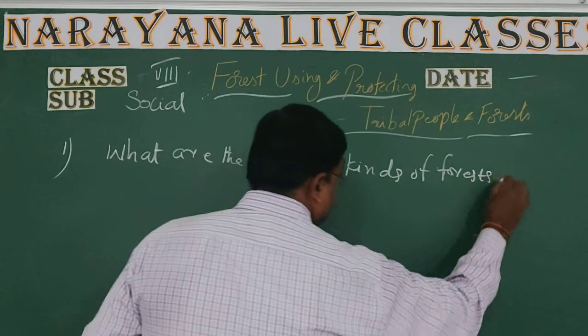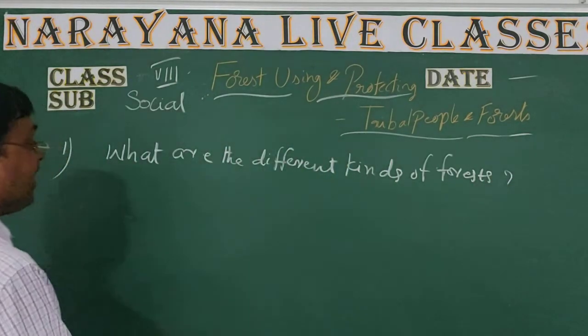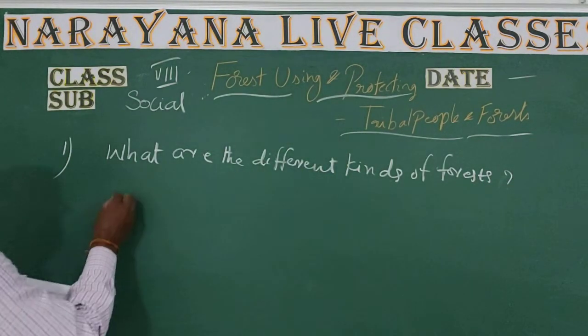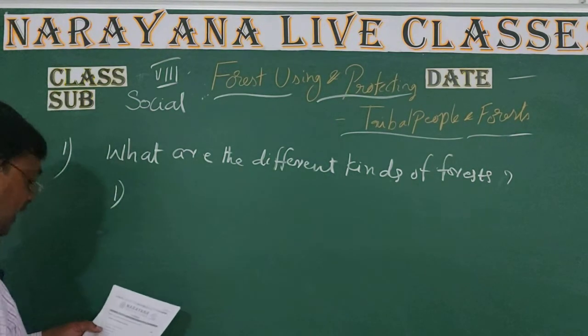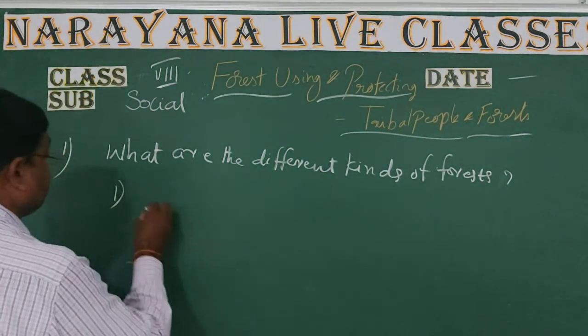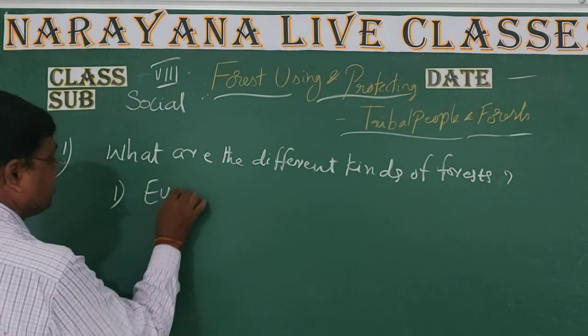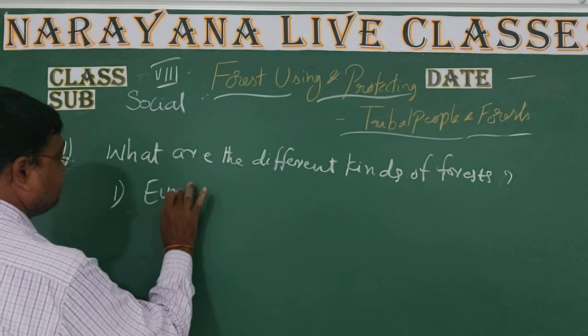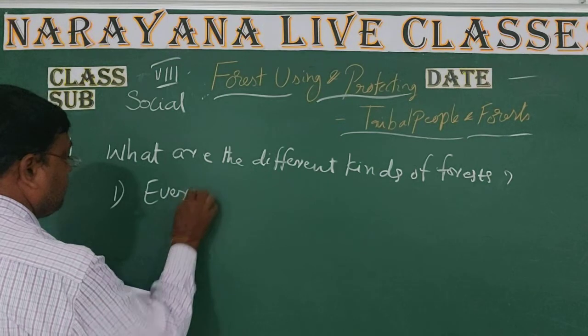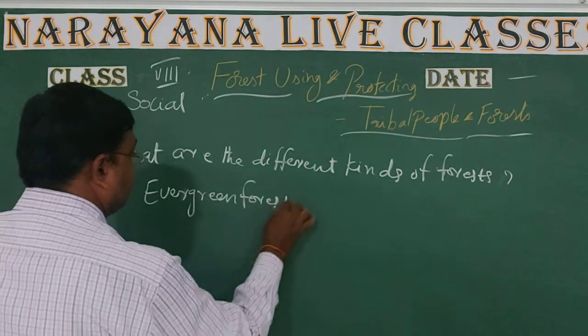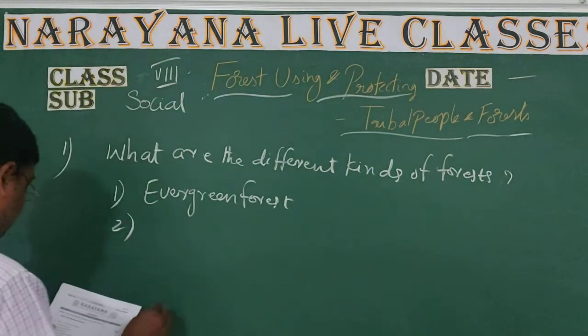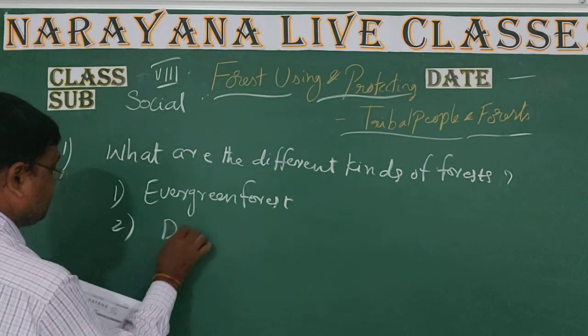The first question is, what are the different kinds of forest? So here there are four kinds of forests as per Telangana. The first one is evergreen forest. The second one is deciduous forest.